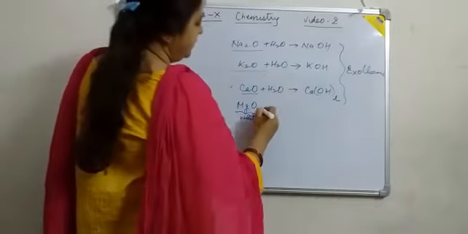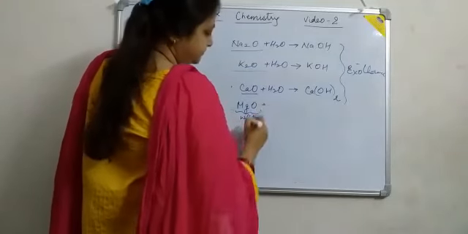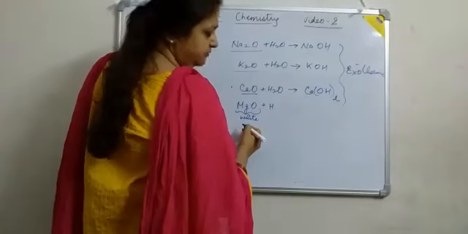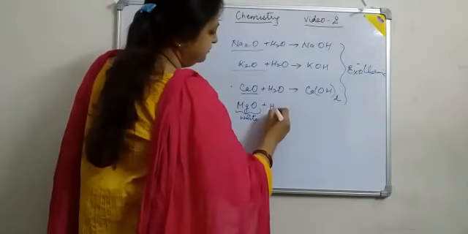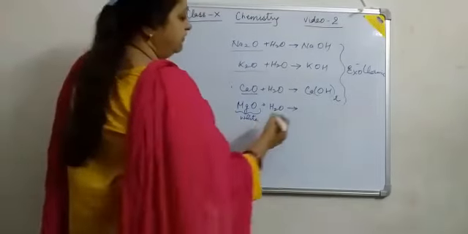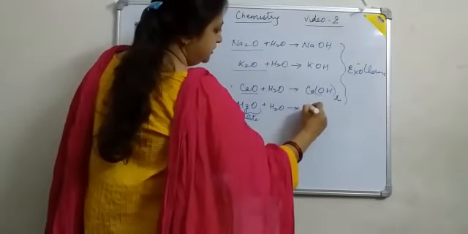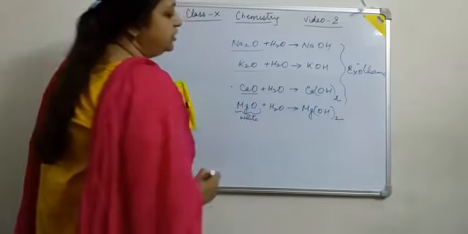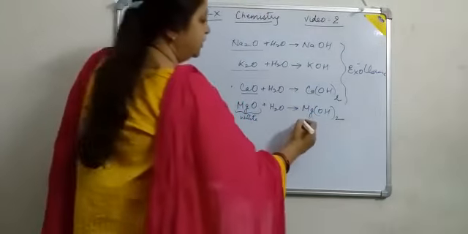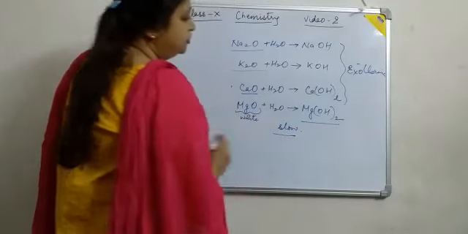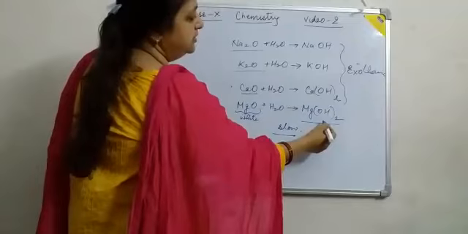But with magnesium oxide, the white ash of magnesium oxide, it does not readily dissolve in water. Magnesium hydroxide is formed here, but it is not exothermic. It is a slow reaction. So magnesium hydroxide is not a strong base.